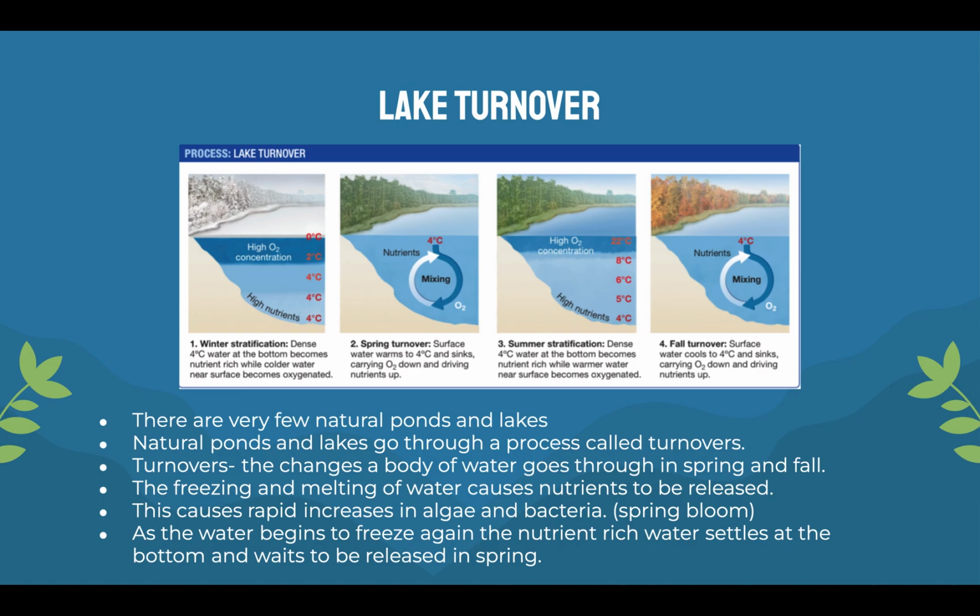As the water begins to freeze again, the nutrient-rich water settles at the bottom and waits to be released in the spring. So in the spring, we see all these nutrients come up to the surface, but then once it begins to freeze, we see all the nutrients get trapped at the bottom again because it's frozen and they can't. Obviously, there's a barrier there, so they can't get up to the top. So in the spring we should just see a boom of life basically because there's so many nutrients available to all the life forms in the area.